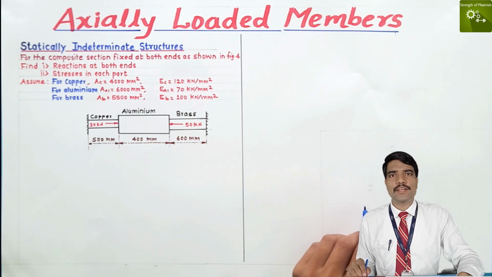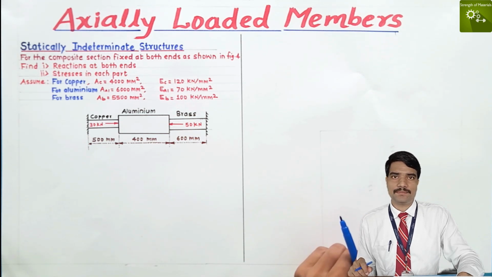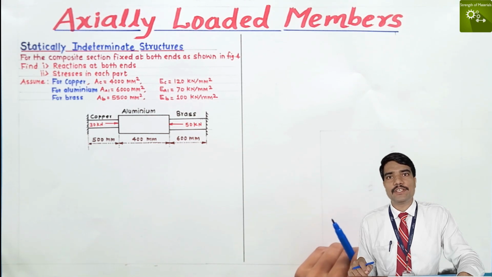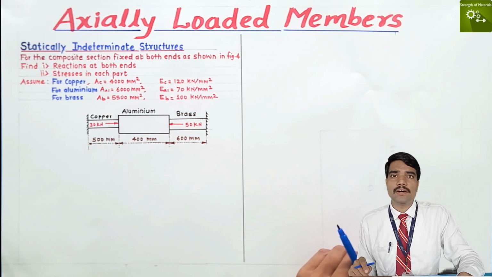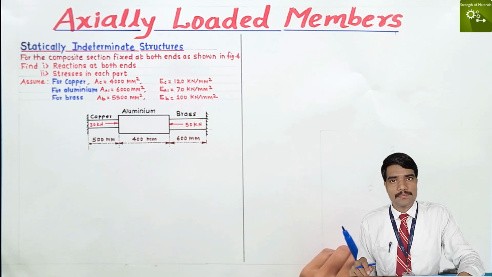Let's see the numericals on statically indeterminate structures. In the last lecture we saw numericals on statically determinate structures. If it is impossible to find out the internal forces by using simple static equilibrium conditions, then those structures are called statically indeterminate structures. A fixed beam is an example of a statically indeterminate structure.